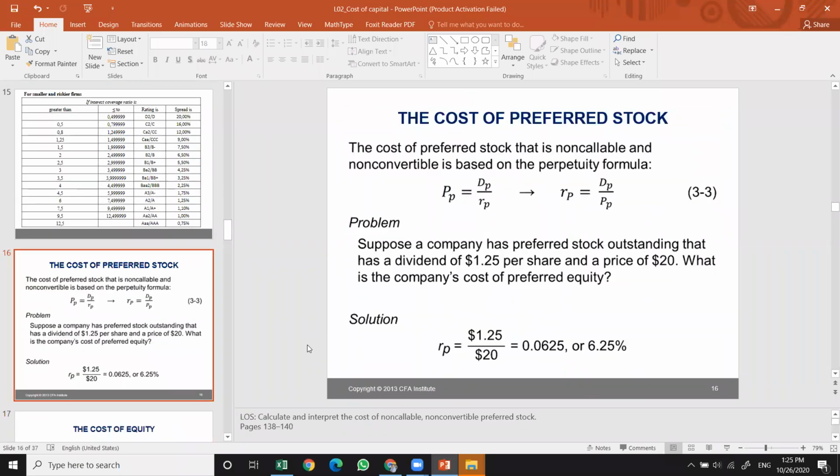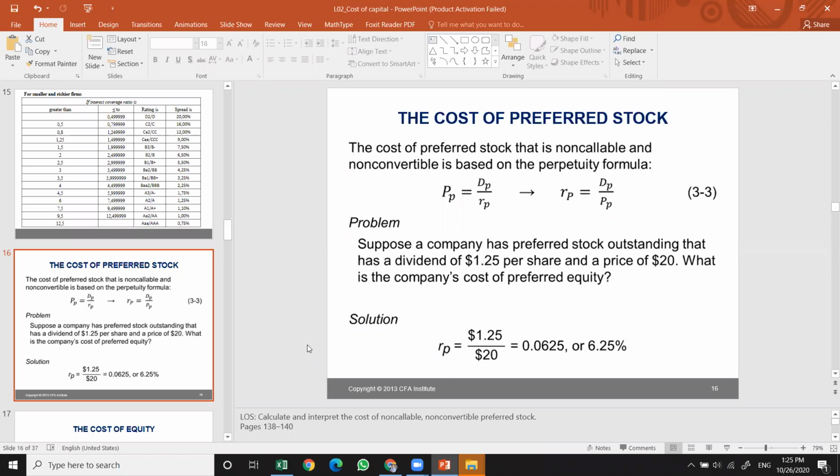Okay, coming to the cost of preferred stock. For non-callable and non-convertible preferred stock, the cost is based on the perpetuity formula, which is the dividend over the rate for the preferred stock. The preferred stock itself is a perpetuity that doesn't have any limitation in life.